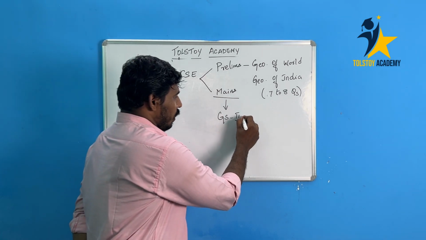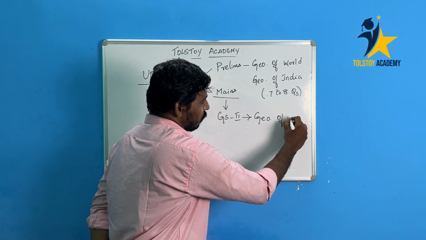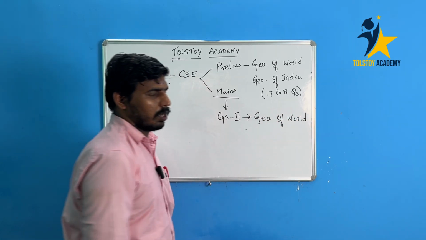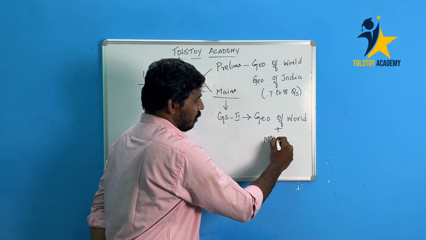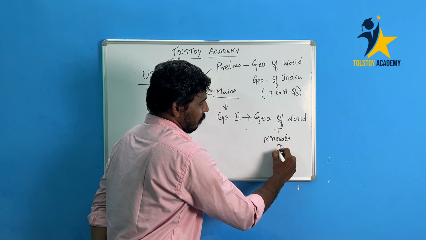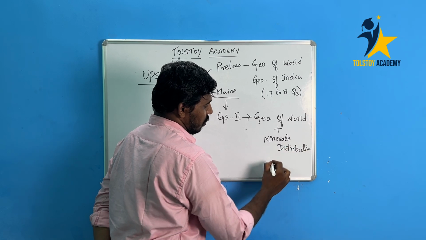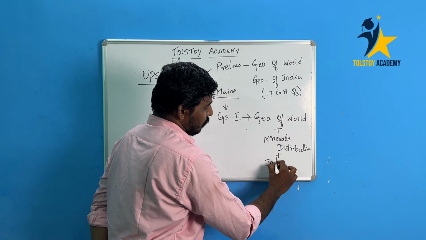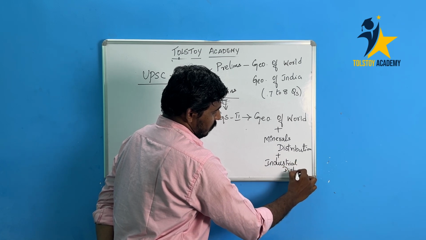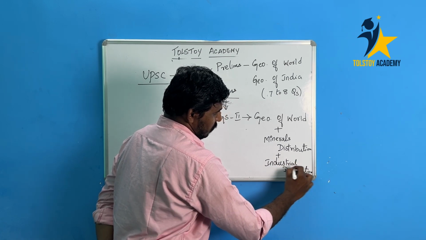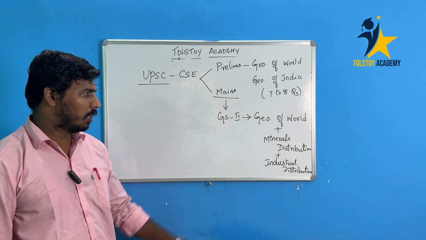The most important thing in the geography part of GS paper 2 is that the focus will be on the geography of the world, not the geography of India, and the focus will be on mineral distribution and industrial distribution.